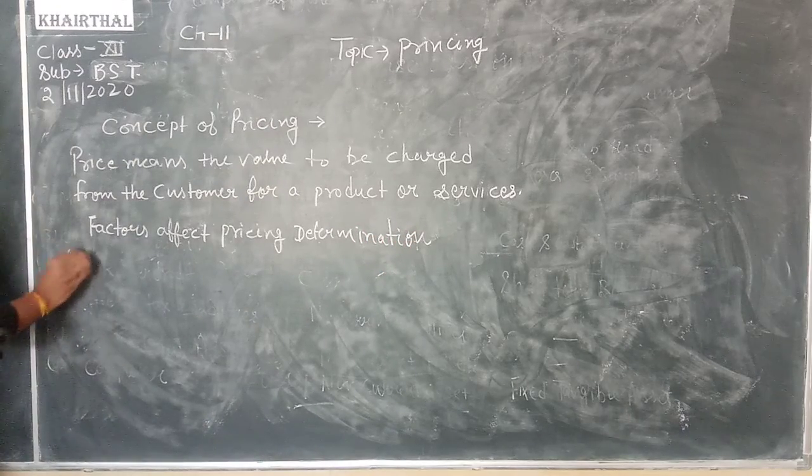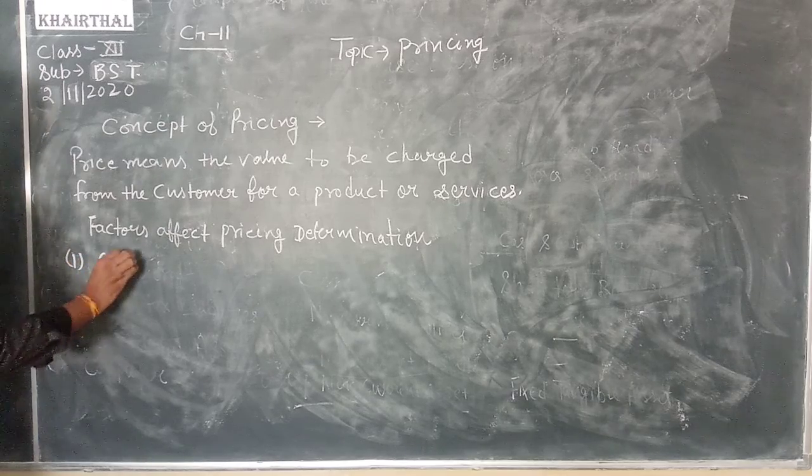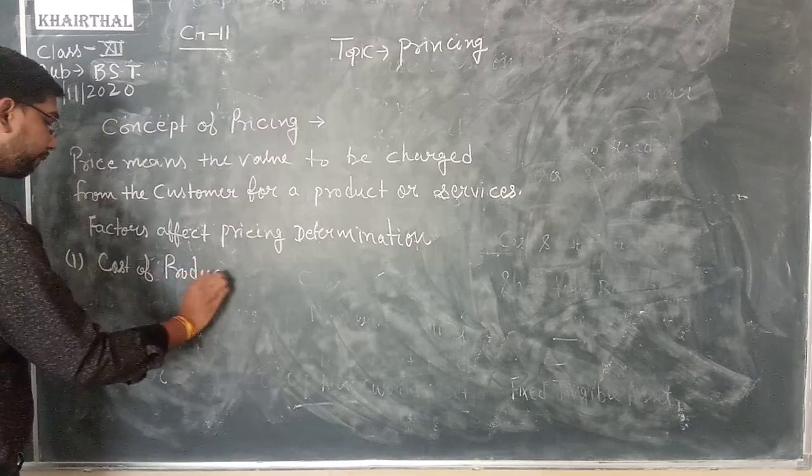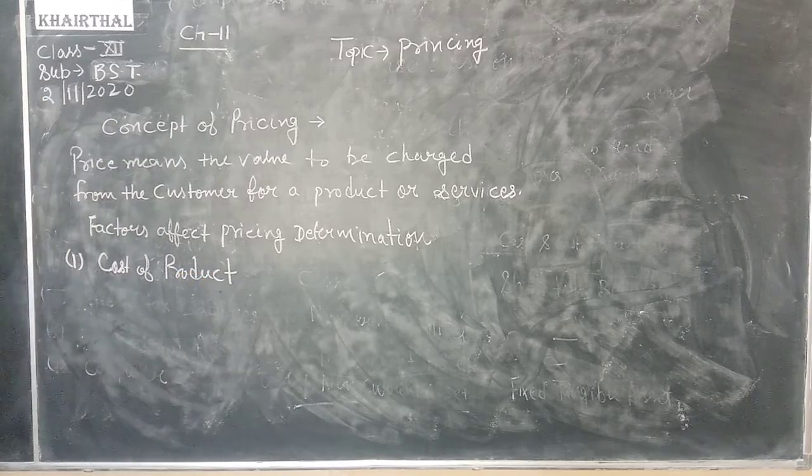Point number first, cost of product. Cost of product is directly affecting consumer demand. If a product's cost satisfies the consumer's needs and wants, he can easily purchase this product.